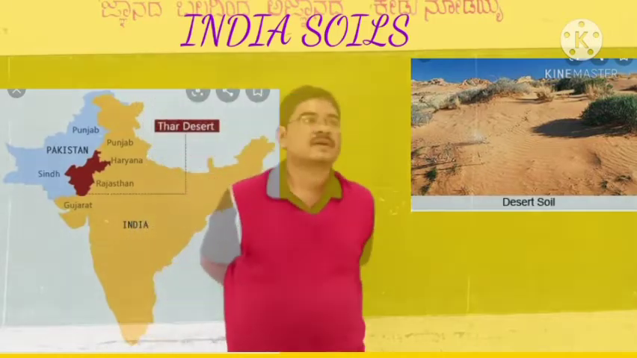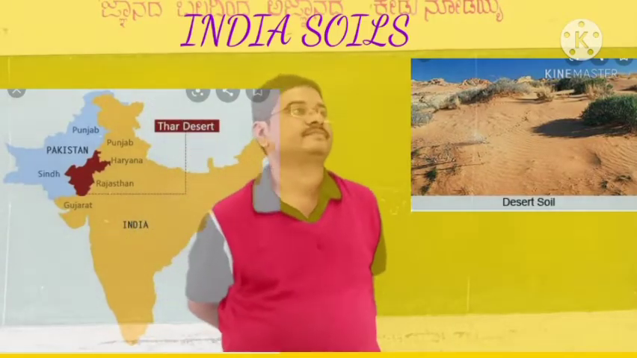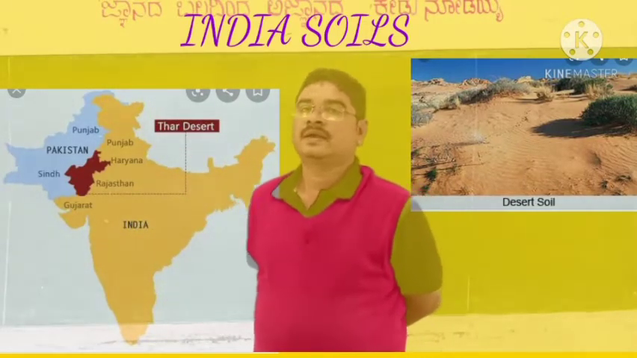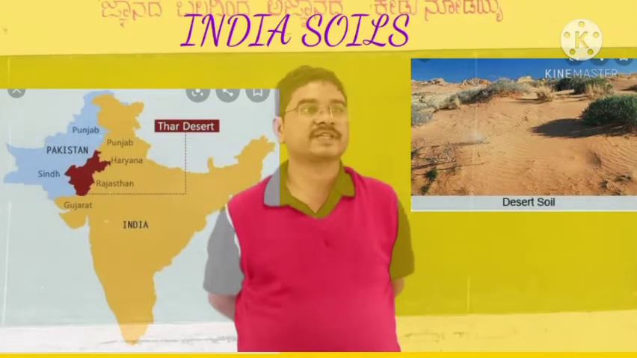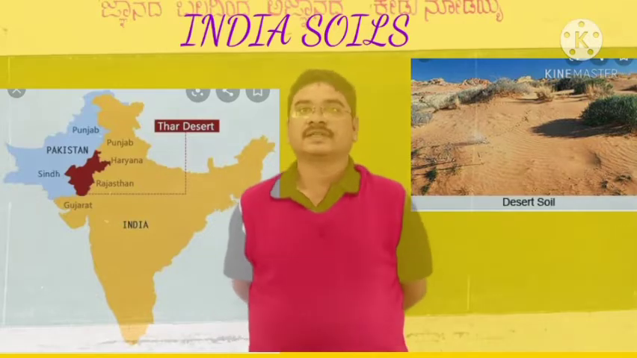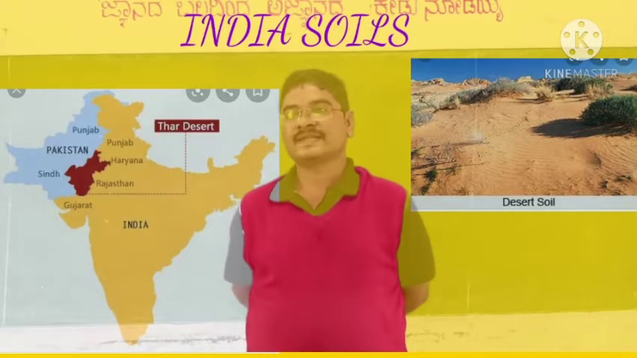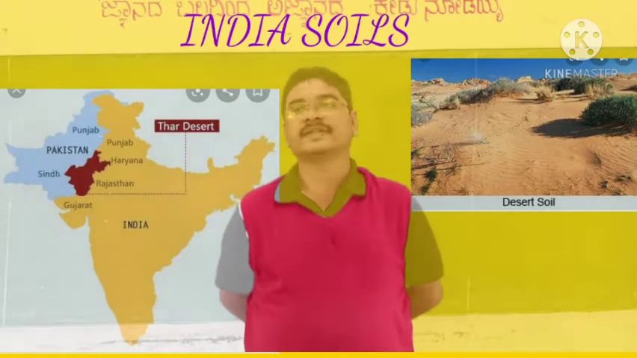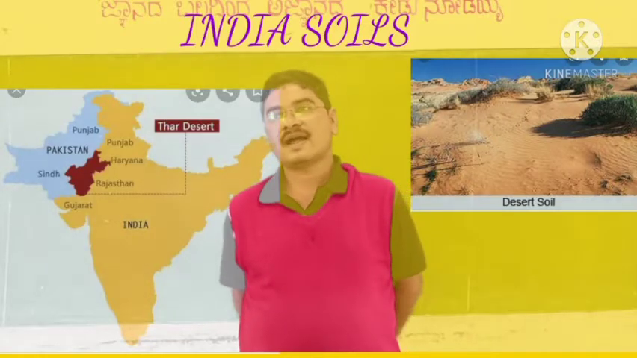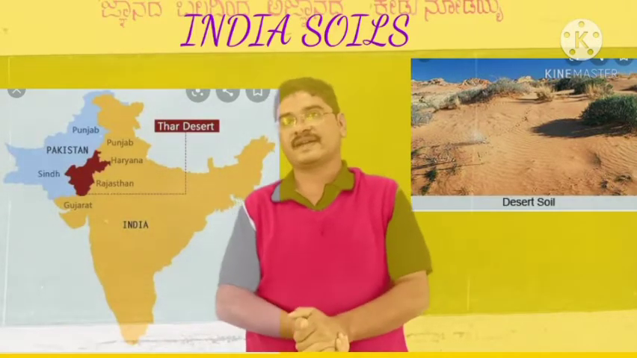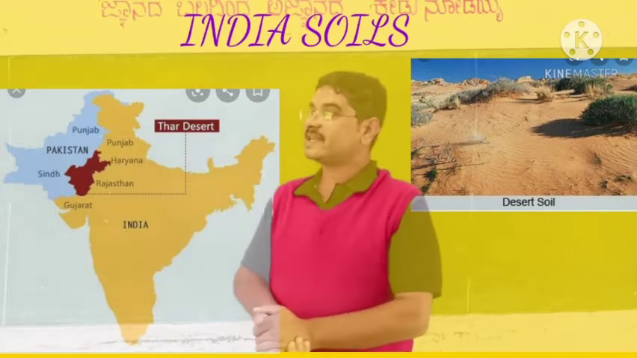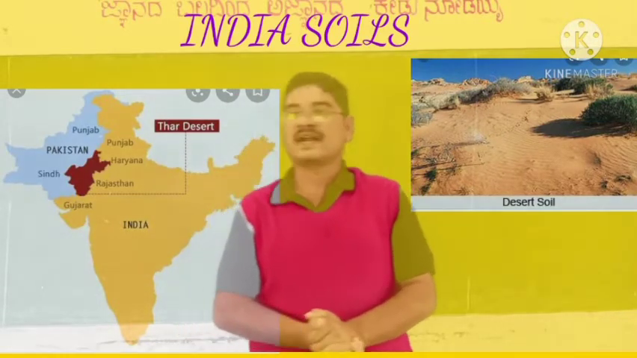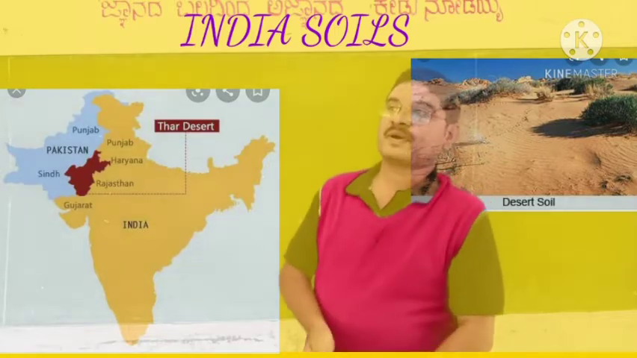Then desert soil. So this is one of the most important soils, desert soil. These soils are formed under desert and semi-desert areas. They are largely found in the northwestern part of India.